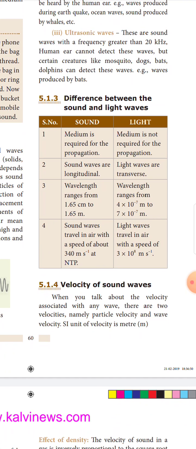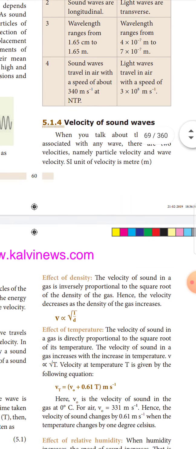Sound waves travel in air with a speed of about 340 meter per second at NTP. Light waves travel in air with a speed of 3 into 10 power 8 meter per second. This is the difference between sound and light waves.